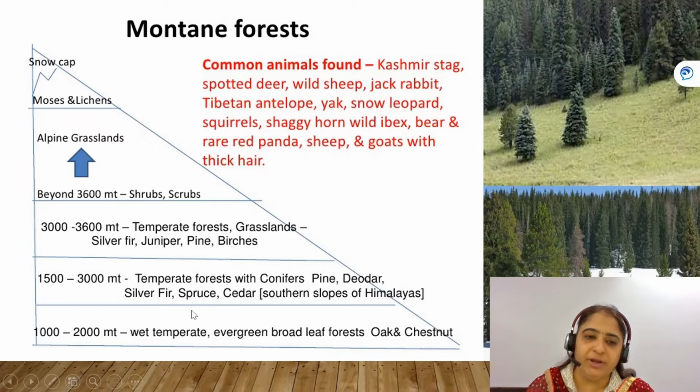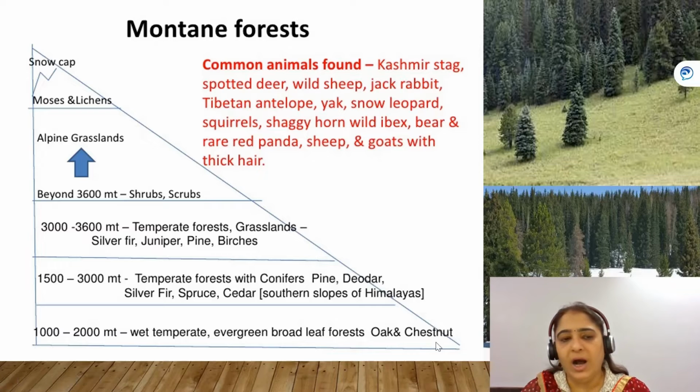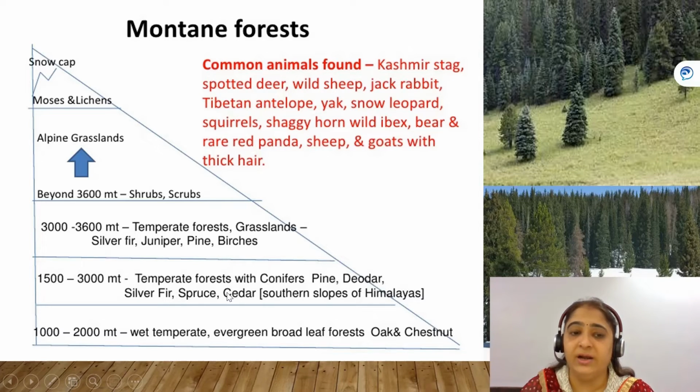Same way, when you are 1000 to 2000 meters above the sea level, the trees you find are oak and chestnut. But when you go higher, say 1500 to 3000 meters, the trees you will find are silver fir, spruce, cedar.